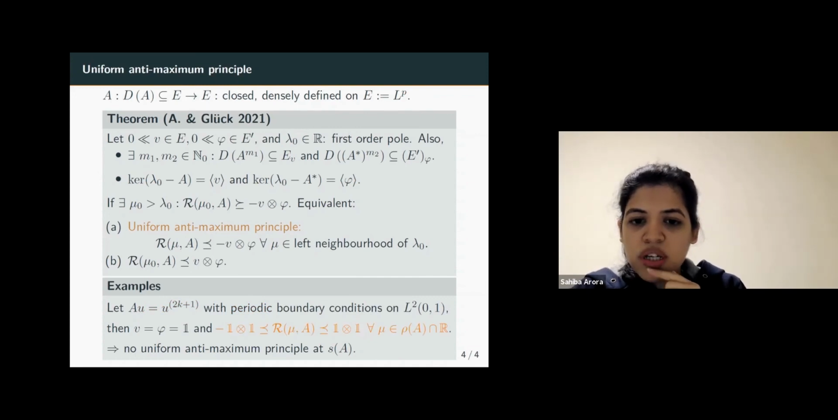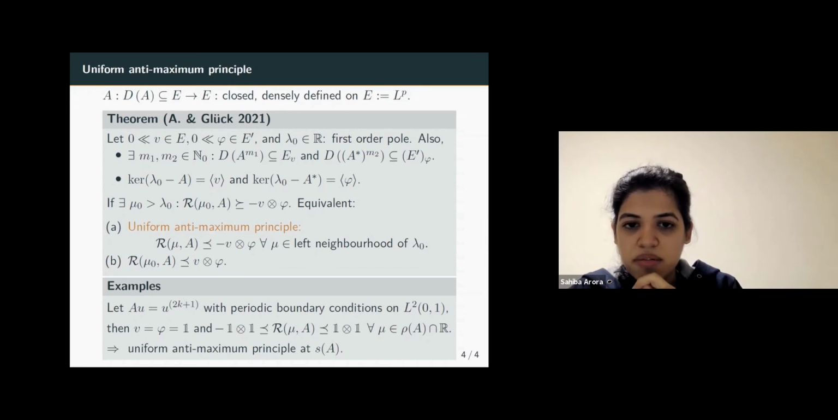And it can be shown that the resolvent of A at μ is sandwiched between negative and positive multiples of 1 ⊗ 1 for all real numbers μ in the resolvent set of A. So since this estimate holds everywhere, in particular, we have that the resolvent dominates a negative multiple of 1 ⊗ 1. So the characterization is valid. And also we have that the resolvent is dominated by a constant multiple of 1 ⊗ 1. So B is satisfied. And so we have a uniform anti-maximum principle at the spectral bound.